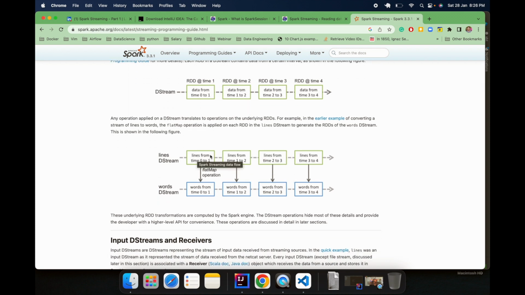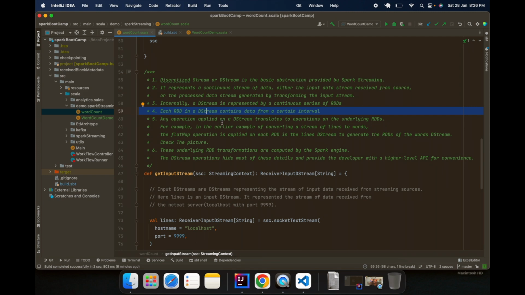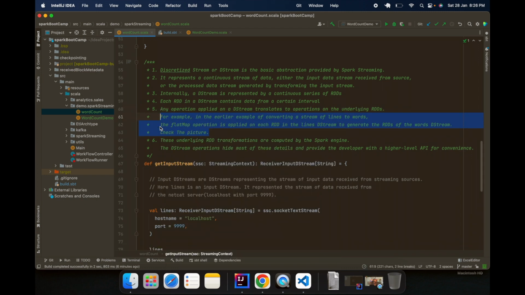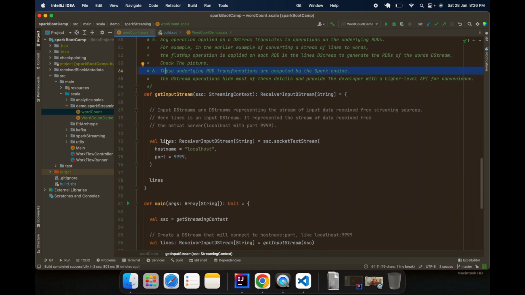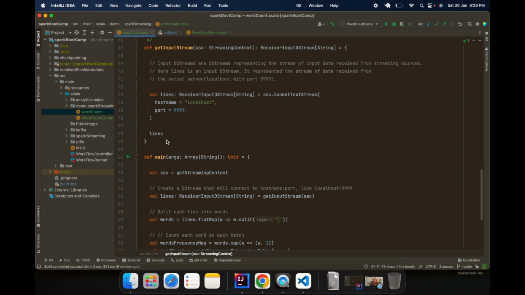Whenever we apply any transformation, it is actually applied on the individual RDDs. I have also written it here: any operation applied on a DStream translates to operations on the underlying RDDs. I think this is very clear. These underlying RDDs are computed by the Spark engine. You already know this, so now you get the meaning of it, right?